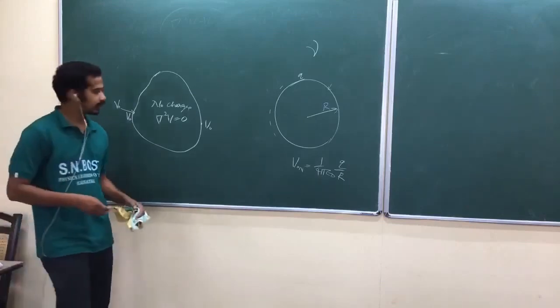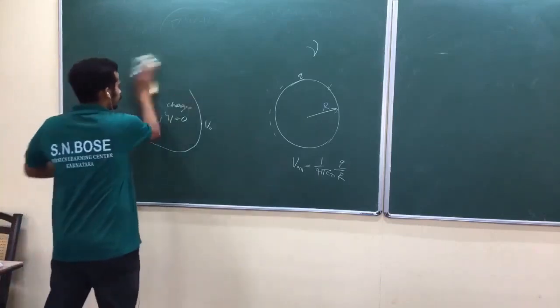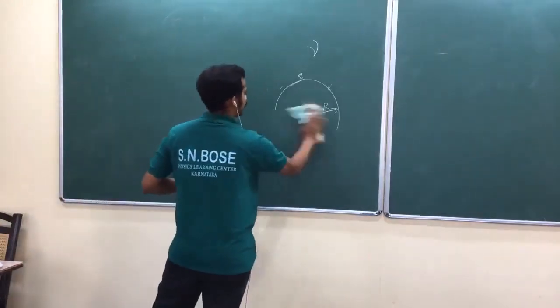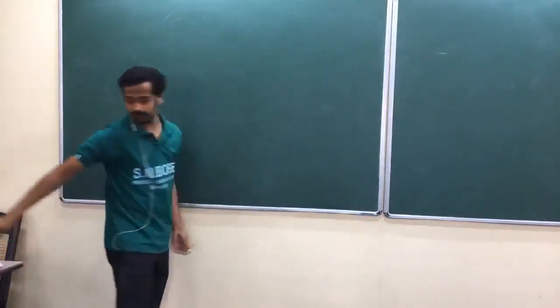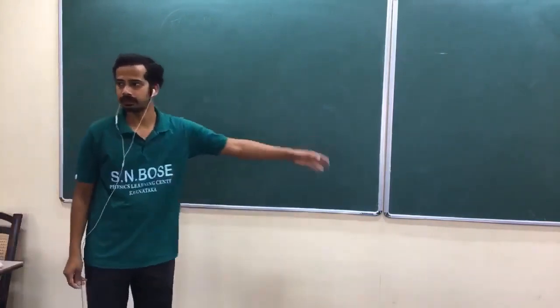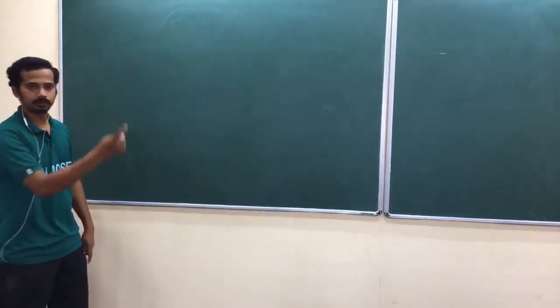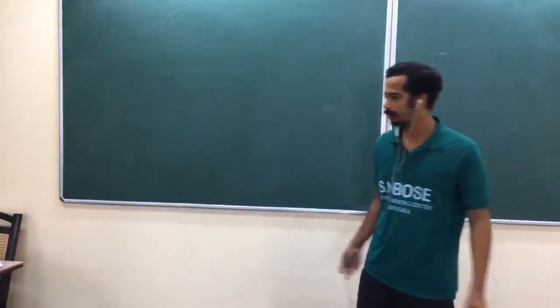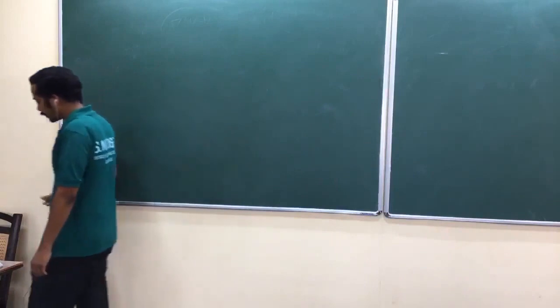Now he has given one example, but I couldn't link that one with the uniqueness theorem. First uniqueness theorem, you have that definition. Once potential is specified on the boundary, potential is uniquely determined inside the region. Okay. Now look at here.